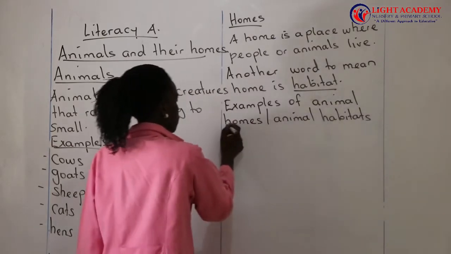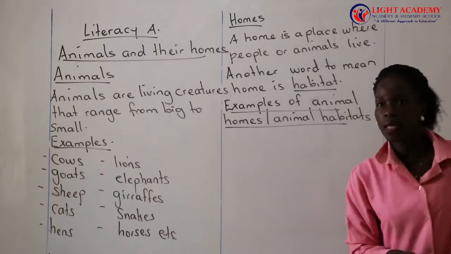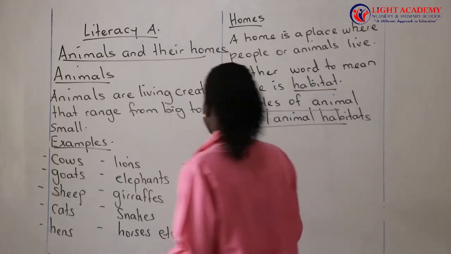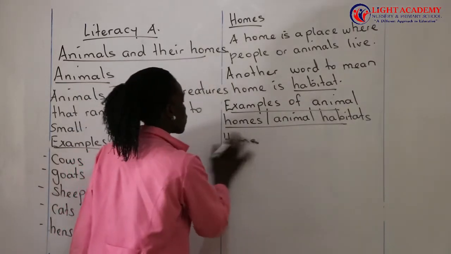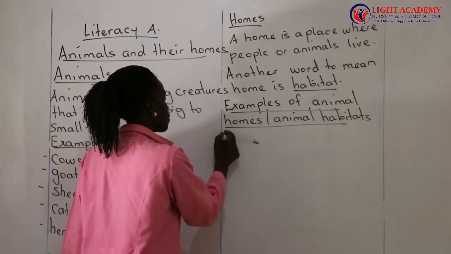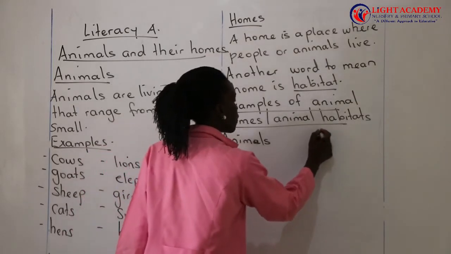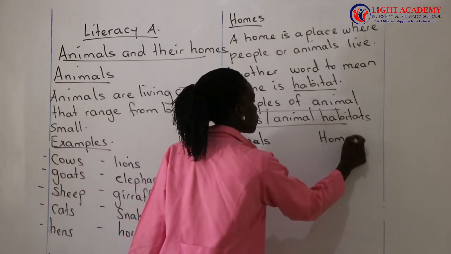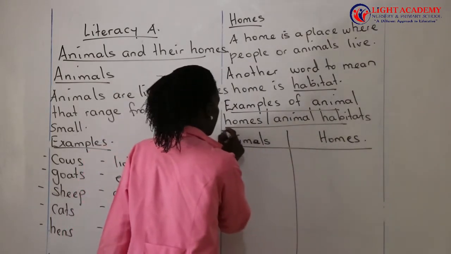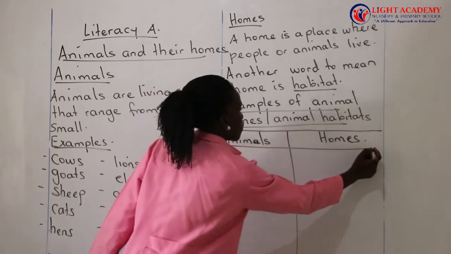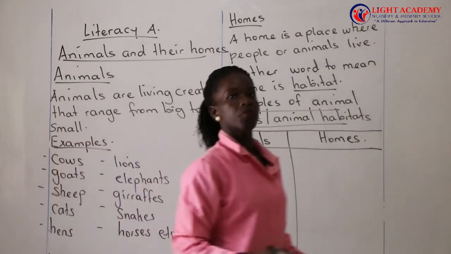Here we are going to draw our table. The first column is the column for animals, and the second column is the column for homes.